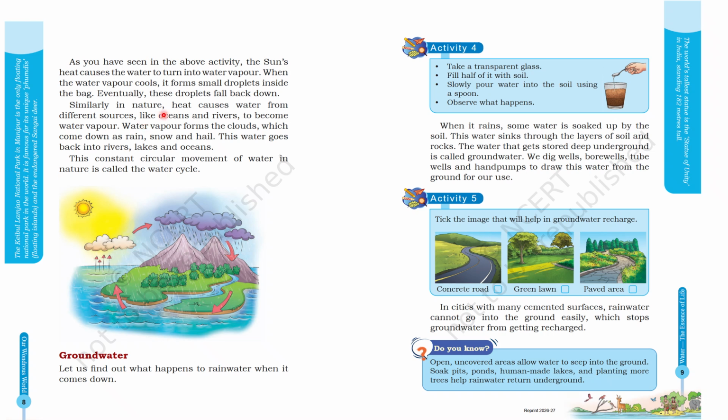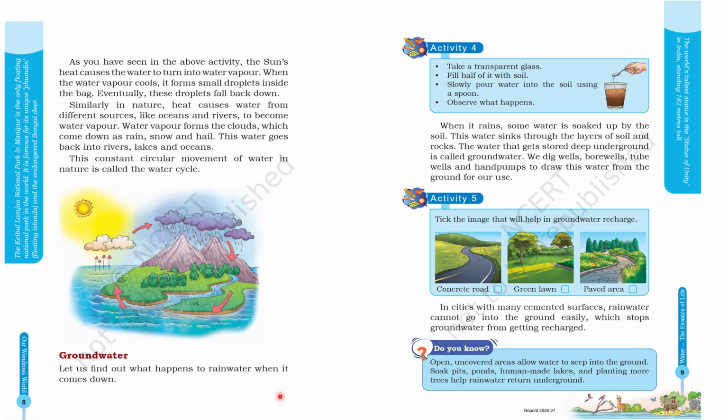Similarly, in nature, heat causes water from different sources like oceans and rivers to become water vapor. Water vapor forms the clouds, which come down as rain, snow, and hail. This water goes back into the rivers, lakes, and oceans. This constant circular movement of water in nature is called the water cycle.